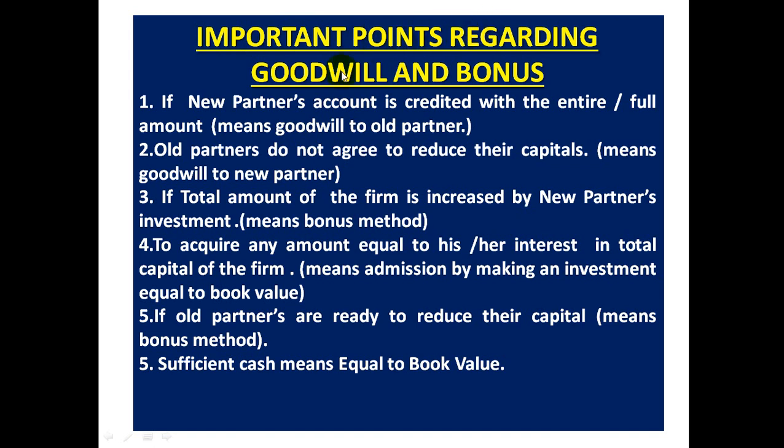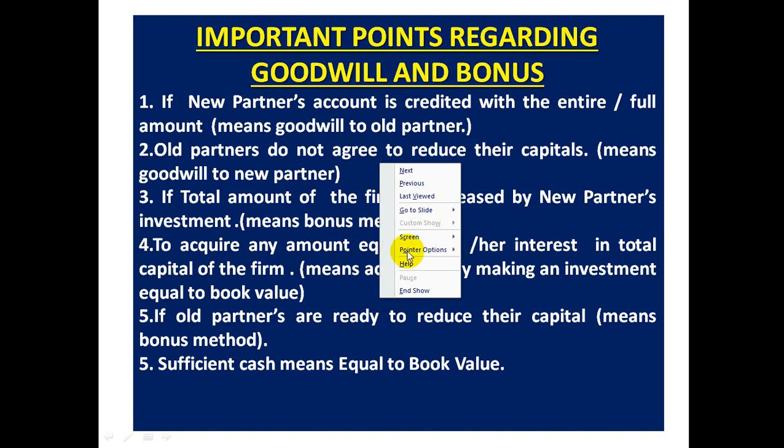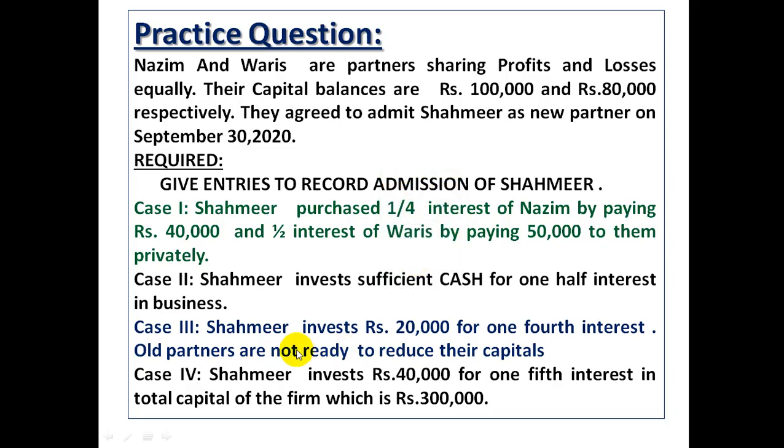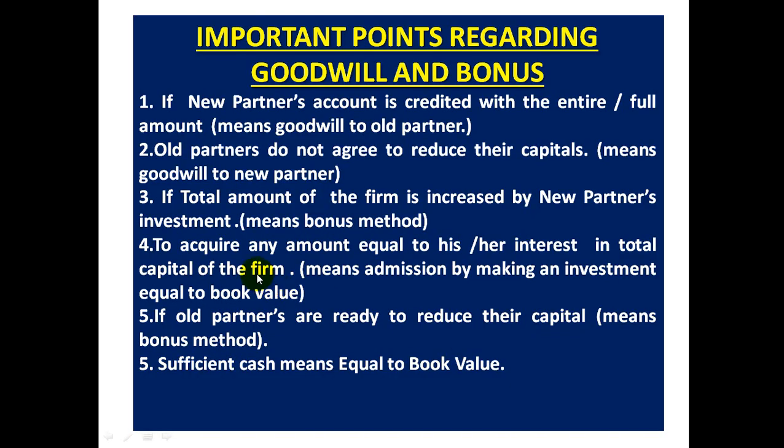These are the important points regarding goodwill and bonus in the partnership admission questions. You should judge your questions with these wordings. As you had seen in the previous case, old partners are not ready to reduce their capital means bonus method.